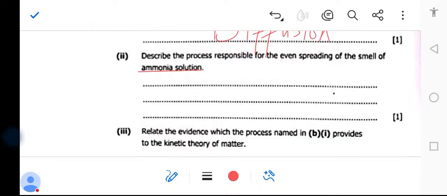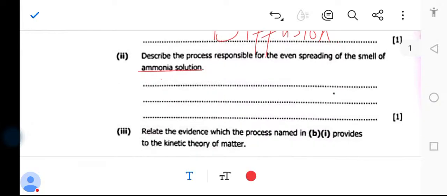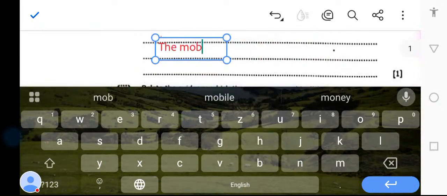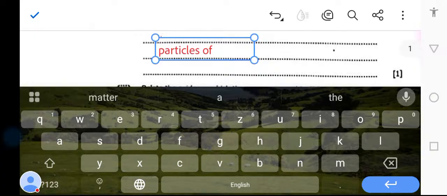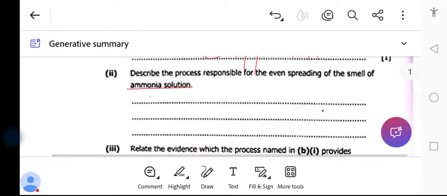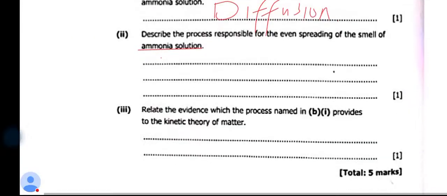So you're going to say this is the movement of particles from the region of higher concentration to a region of what? Lower concentration. If you're typing, you just say, okay, this is the movement of particles from the region of high concentration to the region of lower concentration, then you just put it there. That's what they mean when they ask that. So here you describe it, it was just a mark.